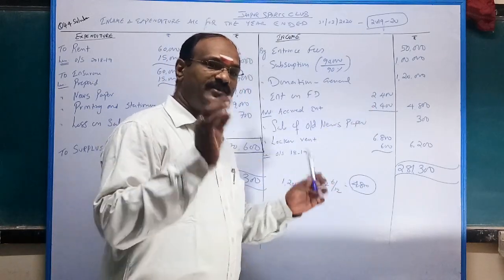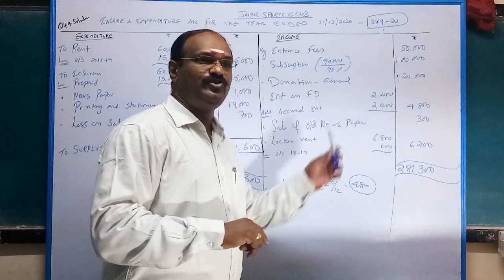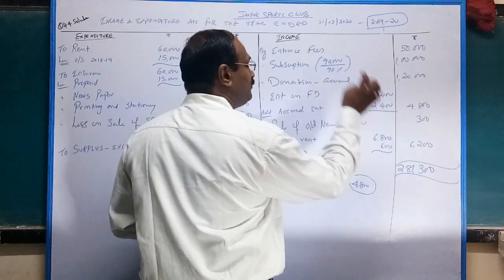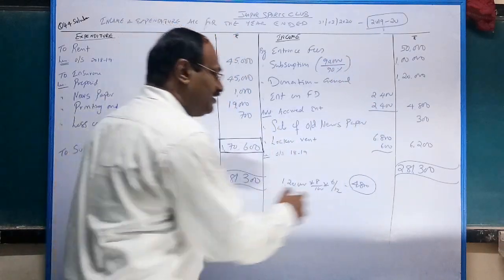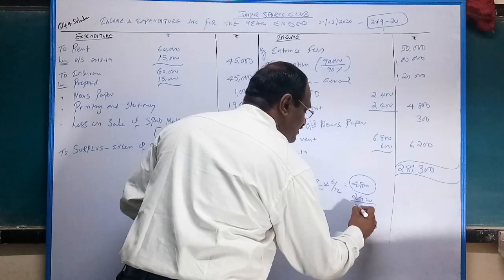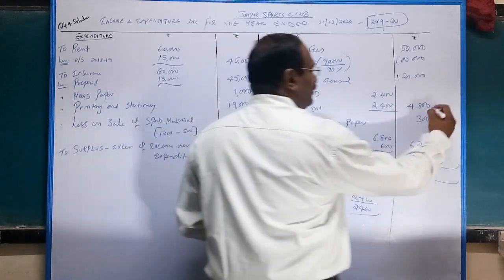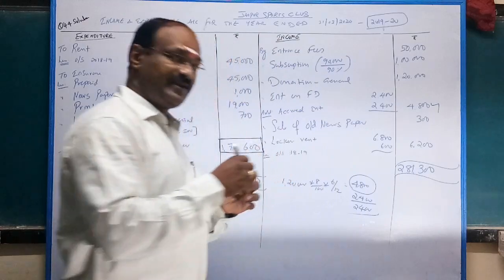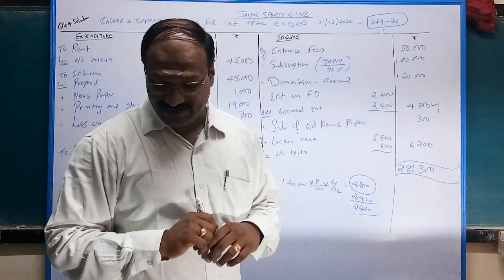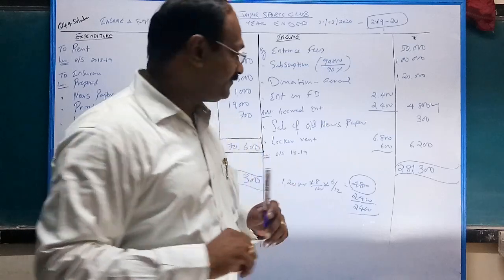Just now I told, whether you received or not, current year income is to be recorded. Thereby accrued interest is 2,400. How is it 2,400? Out of 4,800, you received only 2,400, which means the balance accrued is 2,400. Thereby, 4,800. Doubt?